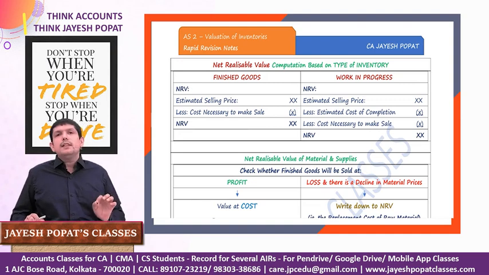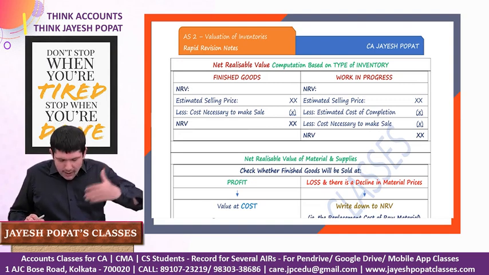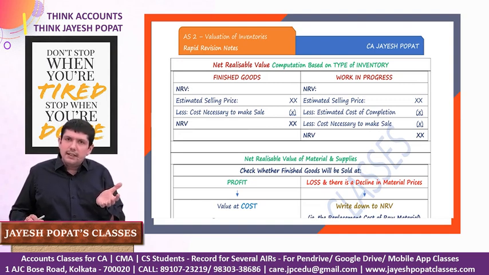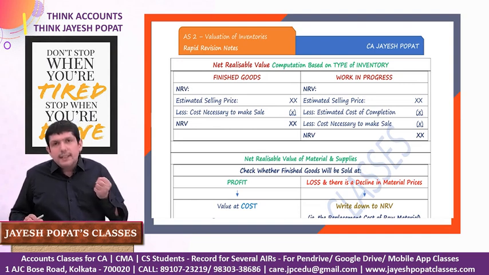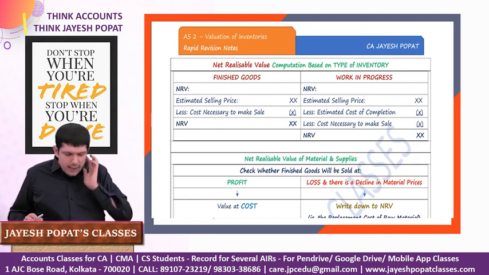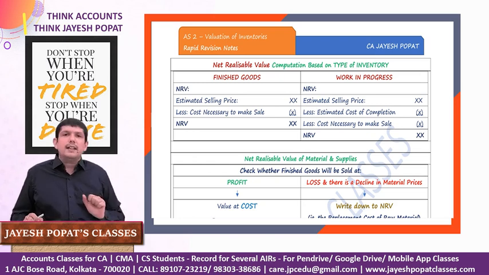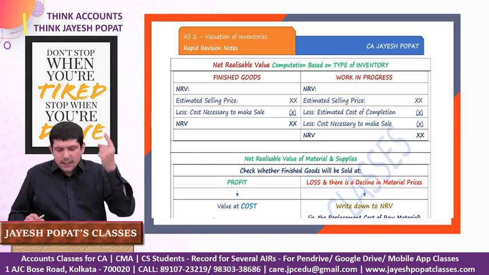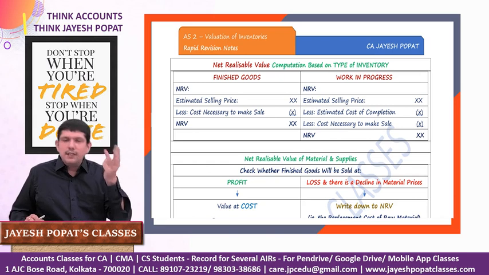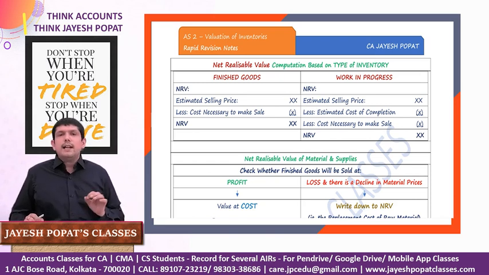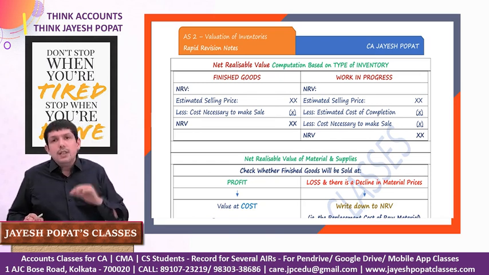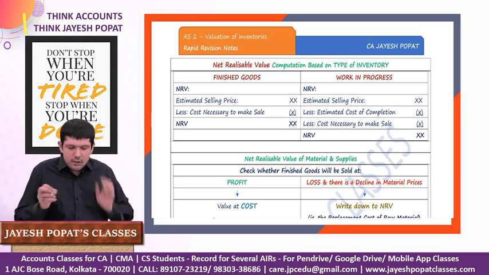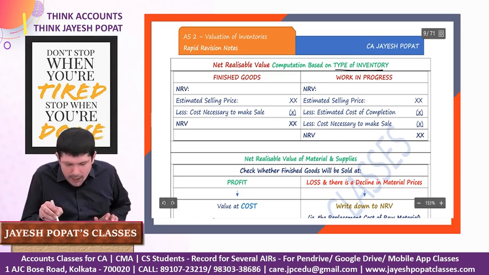Now net realizable value would generally mean the estimated selling price of that inventory less certain expenses which are necessarily incurred in selling those inventory. So we know generally inventory can be categorized into 3 categories, which is raw material, work in progress and finished goods. So we'll understand how we calculate the net realizable value of each of these categories of inventory. So net realizable value computation based on type of inventory.